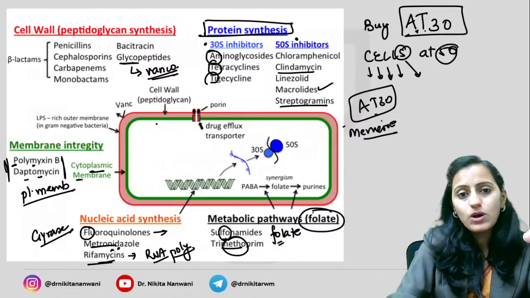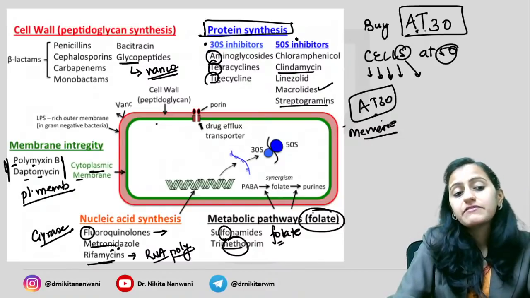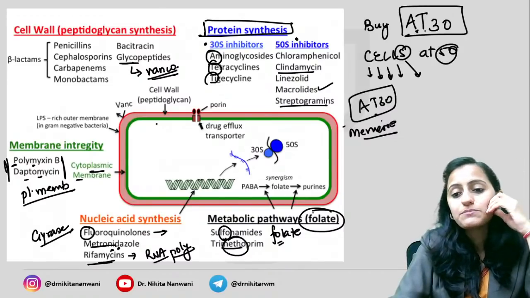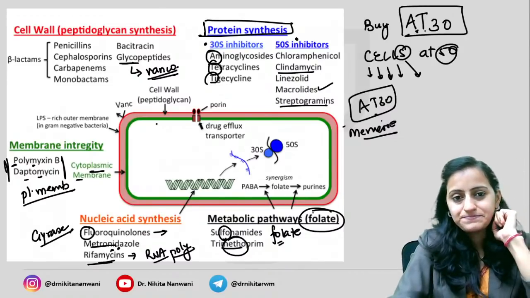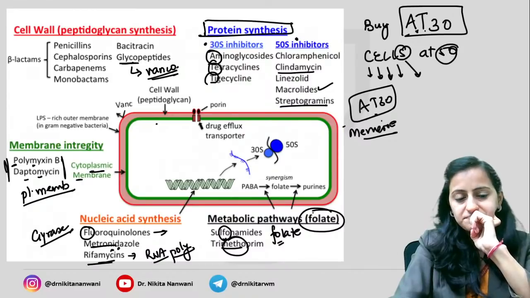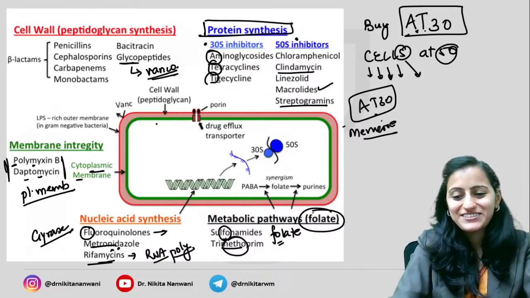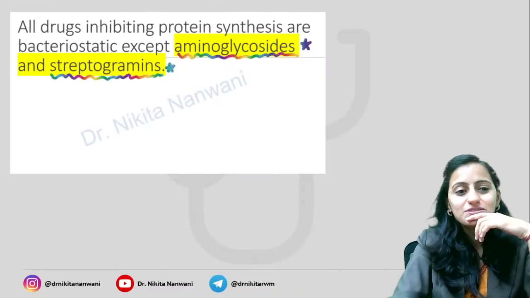So we have seen the cell wall, we have seen the cell membrane, we have seen the nucleic acid metabolic pathway, the folate one, and we have seen the protein synthesis. Amazing, that's great. All right, let's go to the next one.